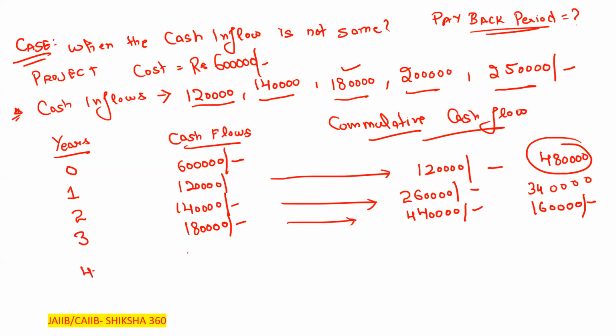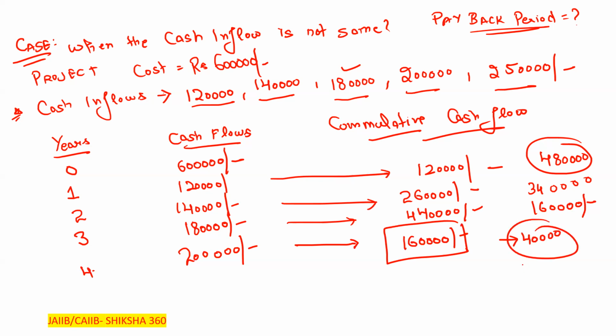In the fourth year, the cash inflow is 2 lakh. But we will require only 1,60,000 to recover our initial investment. So 40,000 is more. Please tell me now, are you able to understand that our target is 1,60,000 in the fourth year, but in the fourth year we are getting 2 lakh? So we are getting 40,000 more in the fourth year.